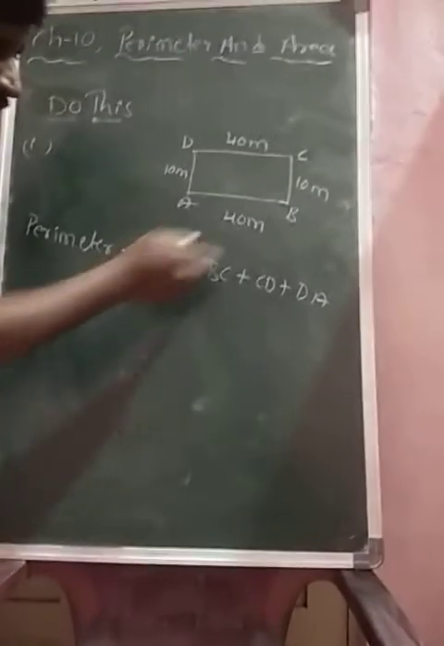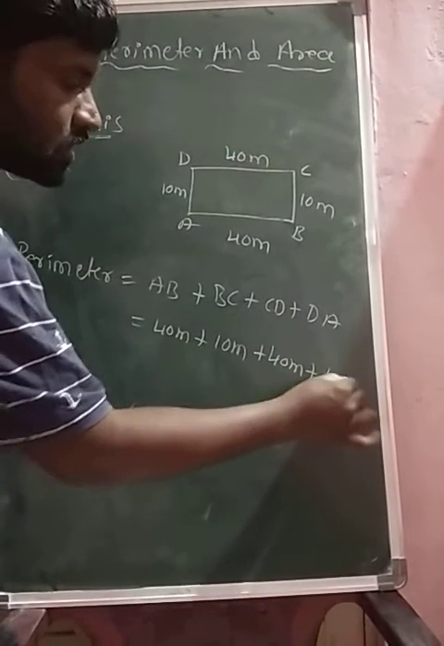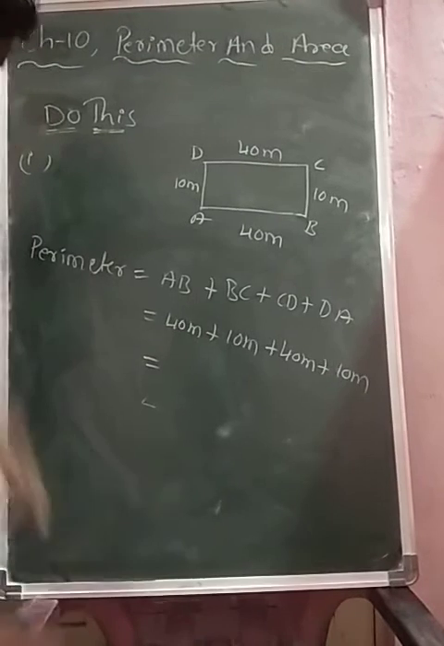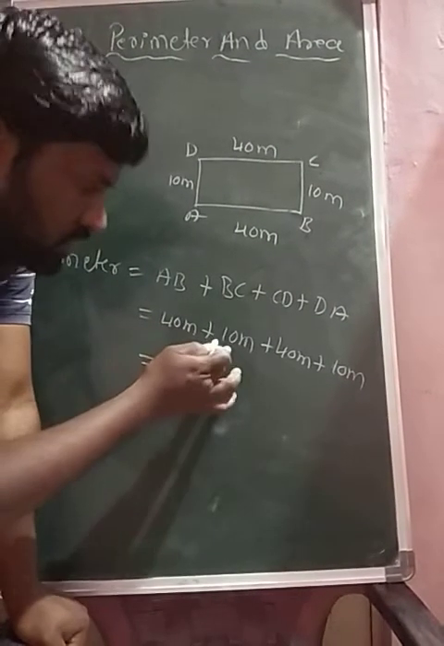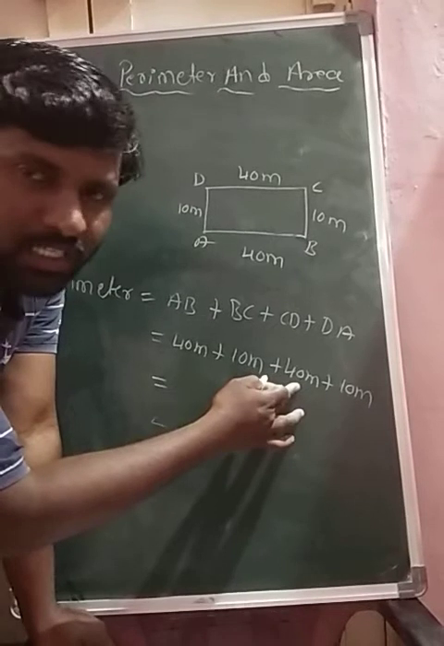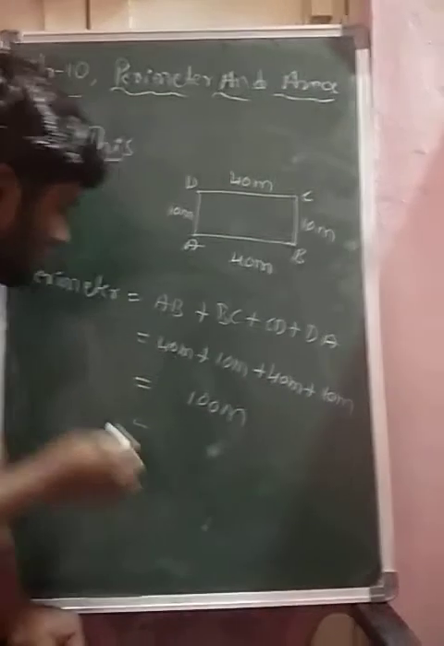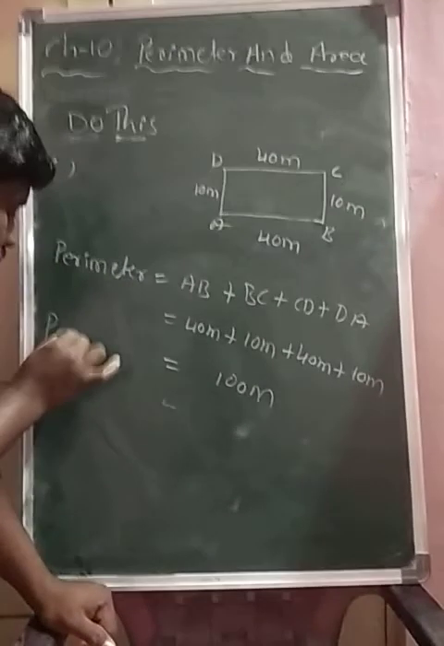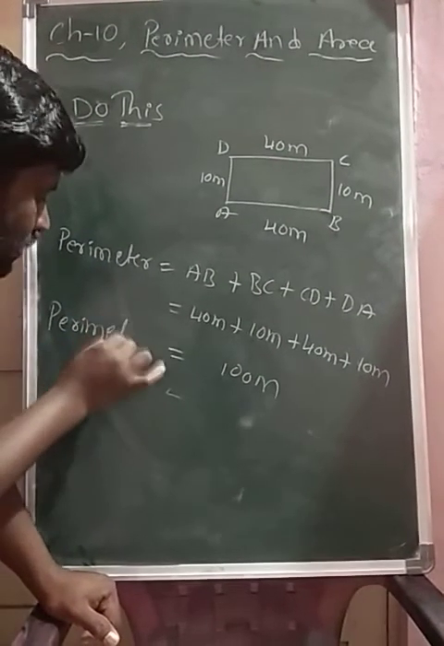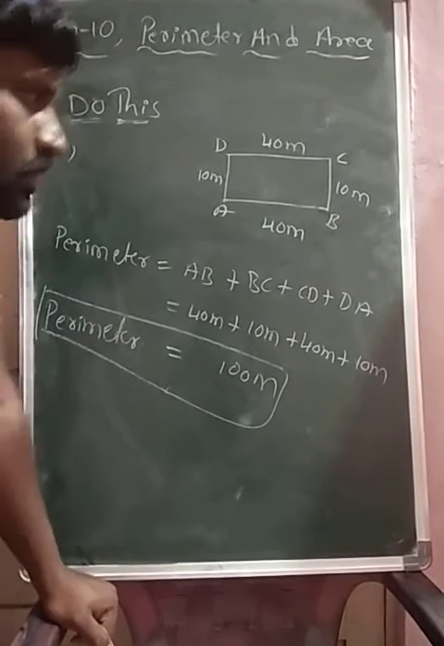The length of AB is 40 meters, plus the length of BC, plus the length of DA is 10 meters. Now we can add 40 plus 10, that is 50, and 50 plus 40, that is 90. 90 plus 10, that is 100 meters. So perimeter is equal to 100 meters.